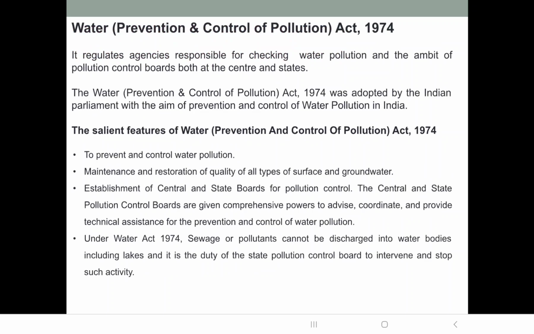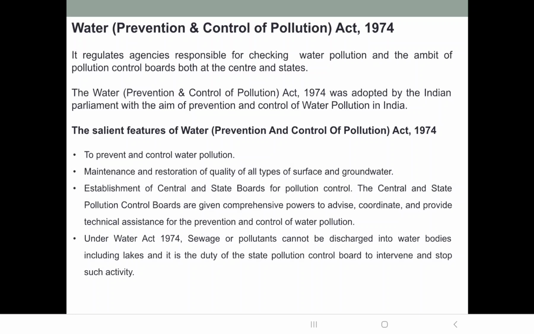Having understood the Wildlife Protection Act, let us now look at the Water Prevention and Control of Pollution Act 1974. Now, what is this act? It is a legislation to regulate the agencies responsible for checking the water pollution. Basically, it is for prevention and control of water pollution. So the various agencies that are responsible for keeping check on water pollution are regulated under this act.